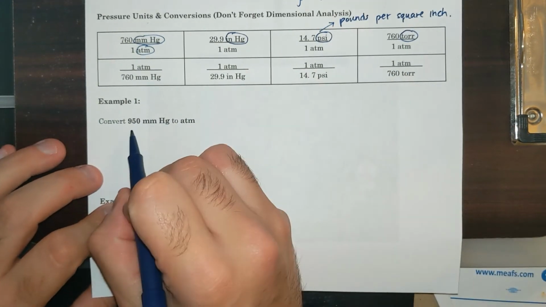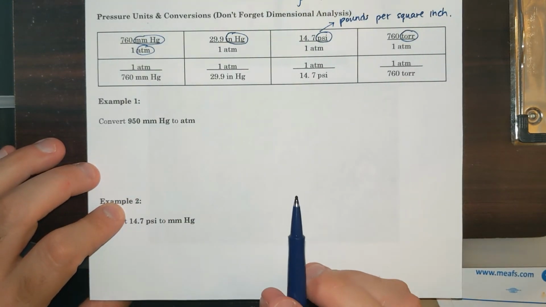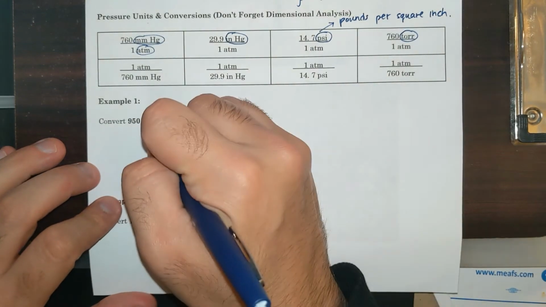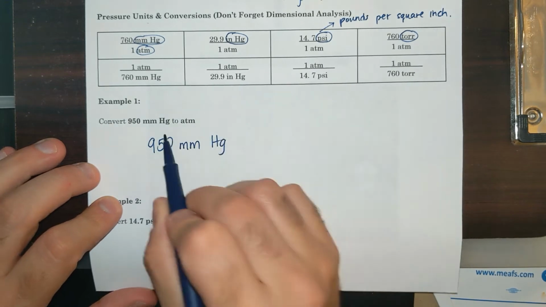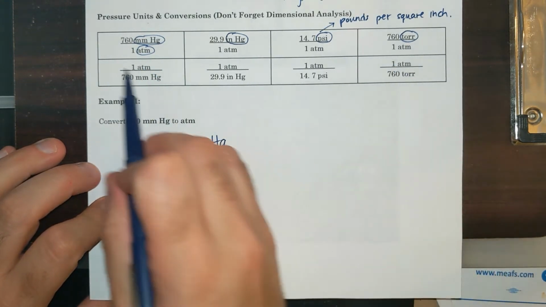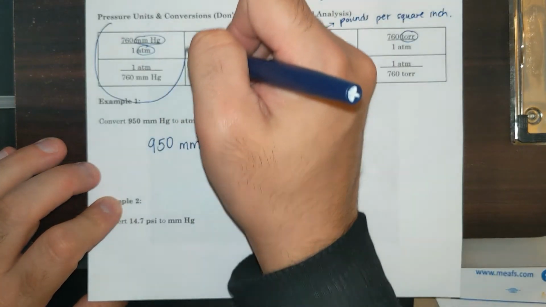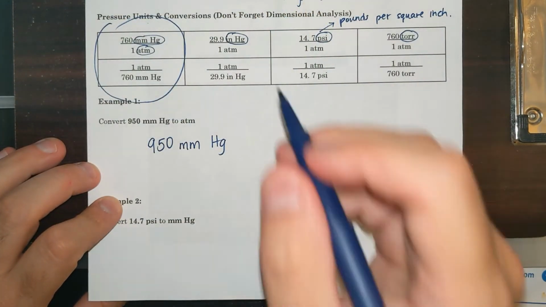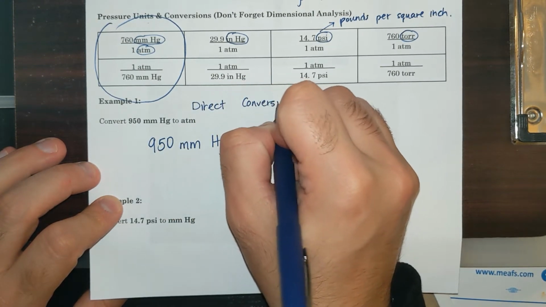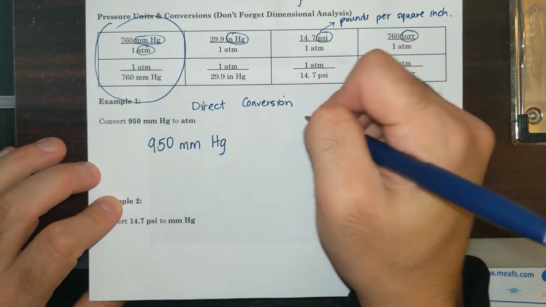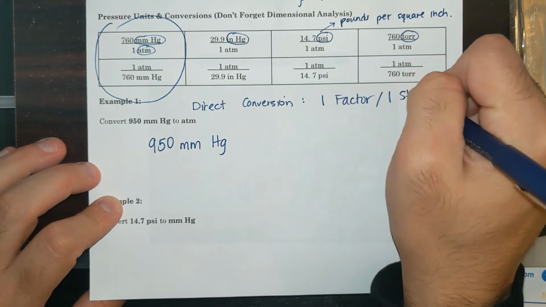So let's look at this example. 950 millimeters of mercury to atmospheres. All right, so remember dimensional analysis. I start with writing what I have: 950 millimeters of mercury. And I want atmospheres. Are there any direct measurements between millimeters of mercury and atmospheres? Yes, this first one. Okay, so I have a direct conversion. There's something that tells me how to go from millimeters of mercury to atmospheres. So I just need one factor, one step.